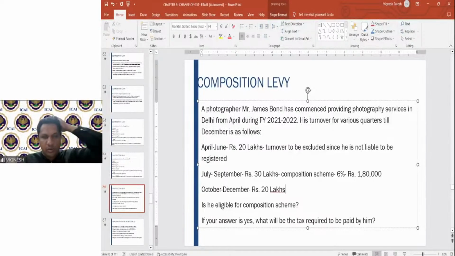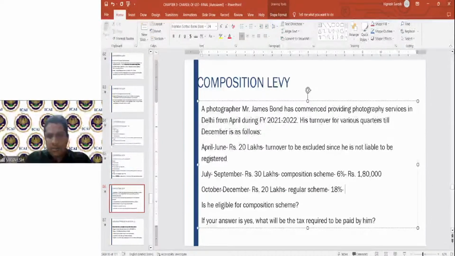October to December is rupees 20 lakhs. Now here what is happening? This 50 lakhs limit is exhausted. So 20 lakhs, nothing, 30 lakhs you can, but for the turnover calculation, you have to take this April to June also. So this is exhausted. Therefore, October to December, he has to pay under the regular scheme. Assuming tax rate is 18%, it comes to 3,60,000.